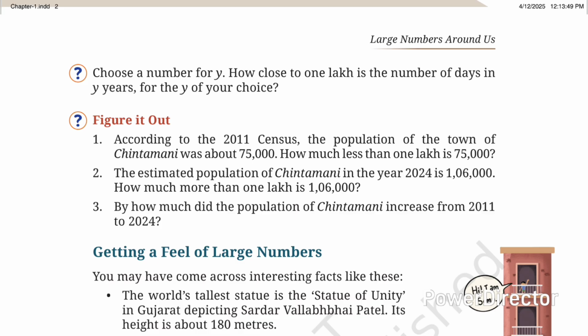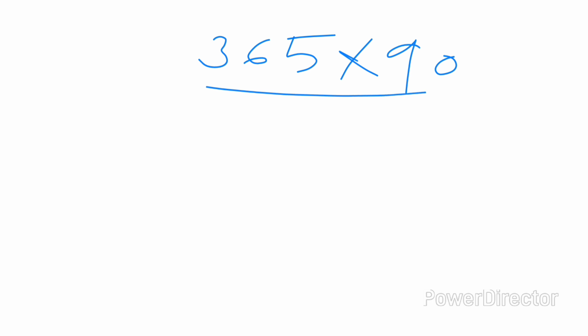Then let me see how much it becomes. 365 into 90. In the previous problem we took a 100-year lifetime. If the person lives for 90 years and eats varieties of rice, here also we should take three varieties. Okay? Yes. Now we should start the multiplication.